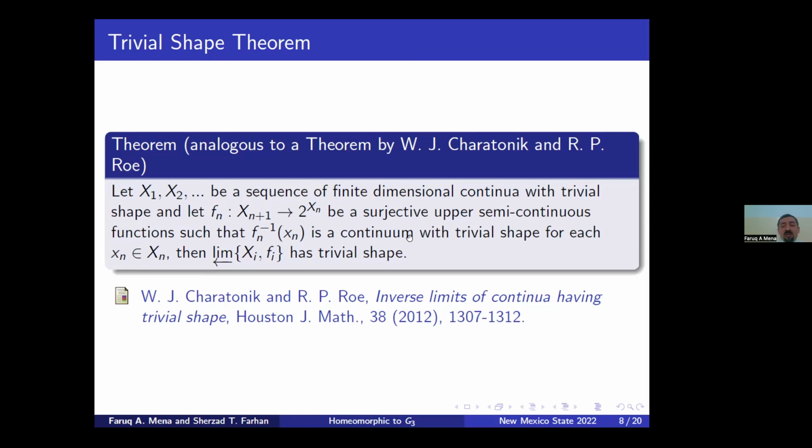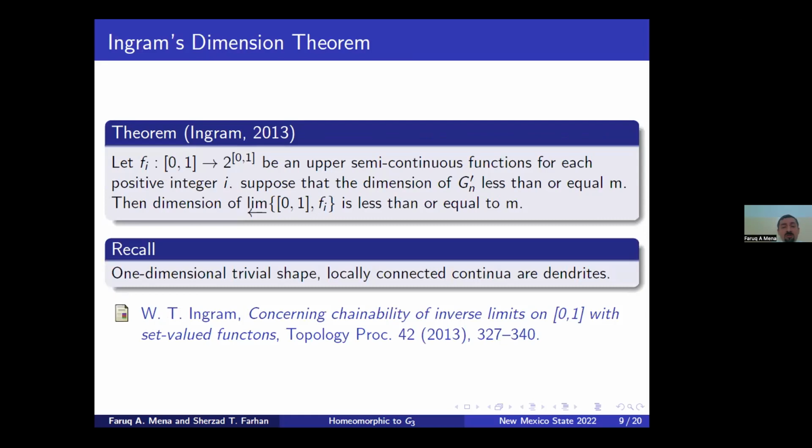Actually, this theorem is an analog of another theorem by Dr. Heretonic and Robert Rowe, because they proved earlier that if for all f_n, sorry, this f_{n+1}, if each X_n is a continuum, and we prove it if the inverse limit is a continuum, we still get a trivial shape inverse limit. We need this theorem as well.